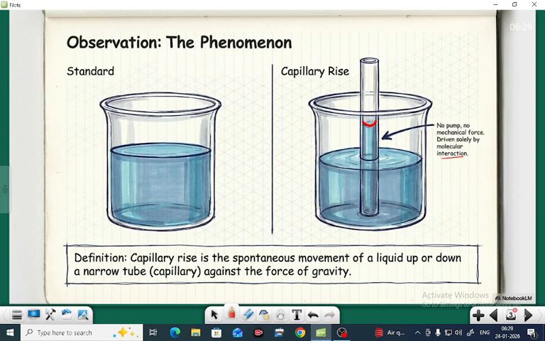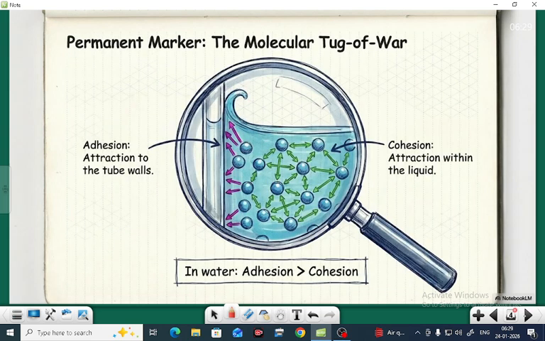Now the third part, the molecular tug of war. Adhesion means attraction to the tube walls, that is, attraction of the molecules of water or mercury to those of glass. Cohesion is attraction within the liquid.